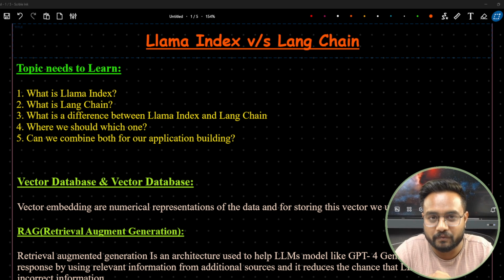So in this particular video, we'll see the detailed differences between the Llama-Index and LangChain.